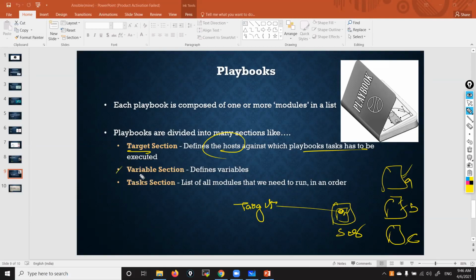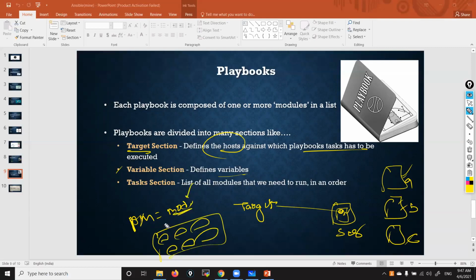Second, the variable section. It defines variables. We are going to see variables; I explained them in Docker, right? The Prime Minister example which I gave: PM equal to Modi. In a file, I need to mention that Modi name in 1 lakh places.